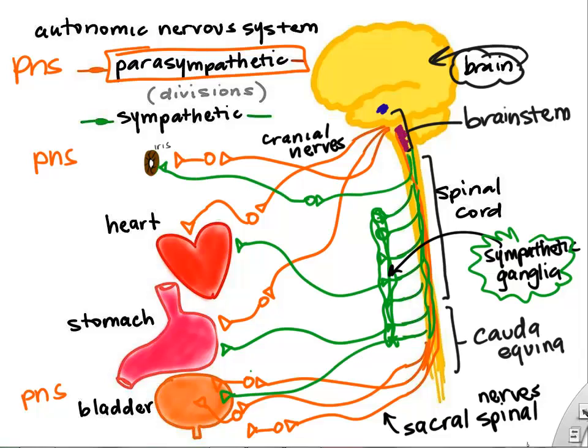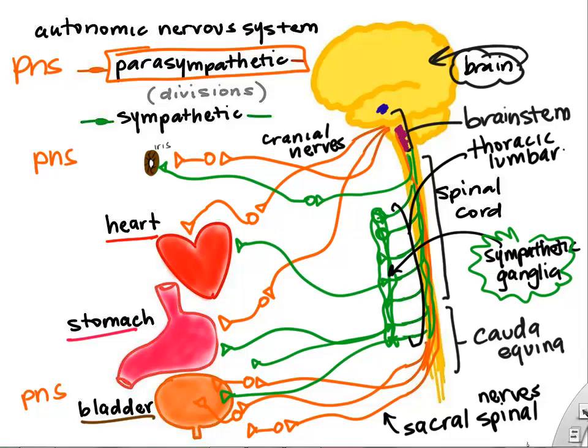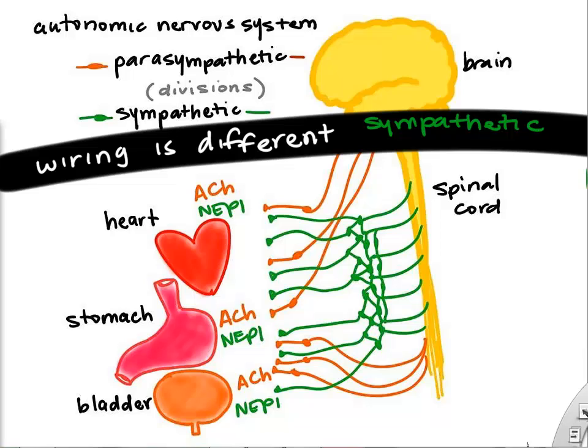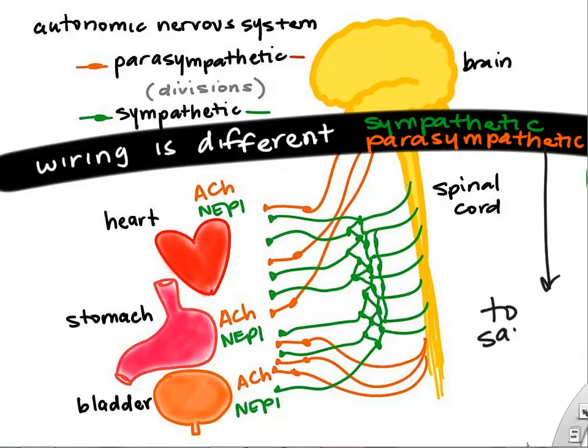And then after that, neurons extend to our target organs, such as the heart, the iris, the stomach, or the bladder. So what we see here now is that we've got separate wiring for our sympathetic and parasympathetic nervous system. Again, the sympathetic tends to come from the thoracic and lumbar regions of our spinal cord, whereas the parasympathetic comes from cranial nerves directly off the brainstem or sacral spinal nerves.